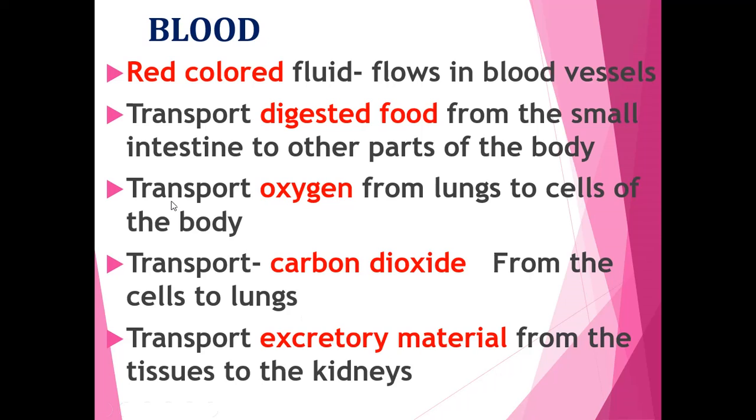Then blood also transports excretory material from the tissues to the kidneys. The kidney is the filtration unit. Excretory material means waste material from the tissue, which will be transported to the kidneys with the help of blood. So these are the functions of blood.